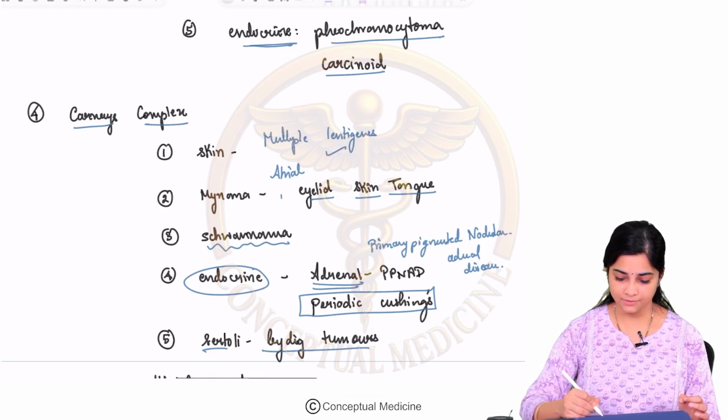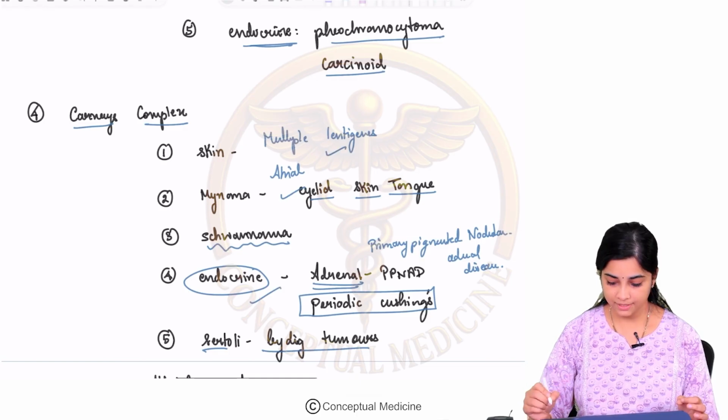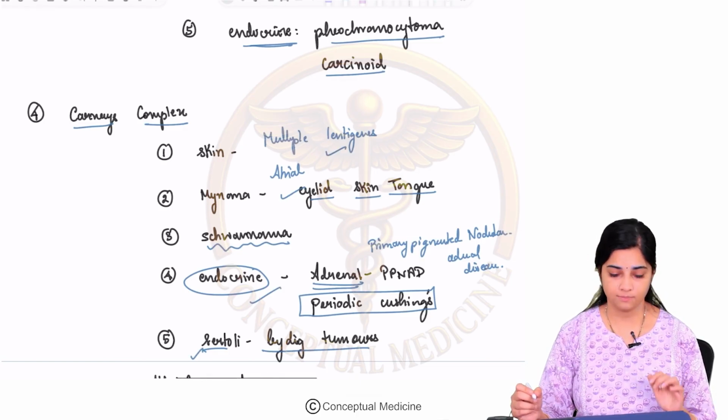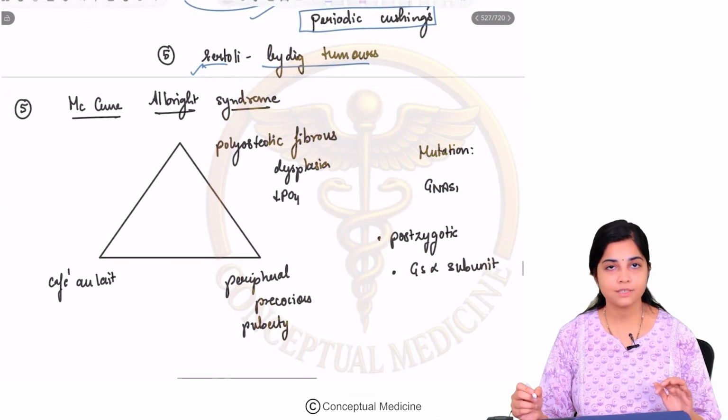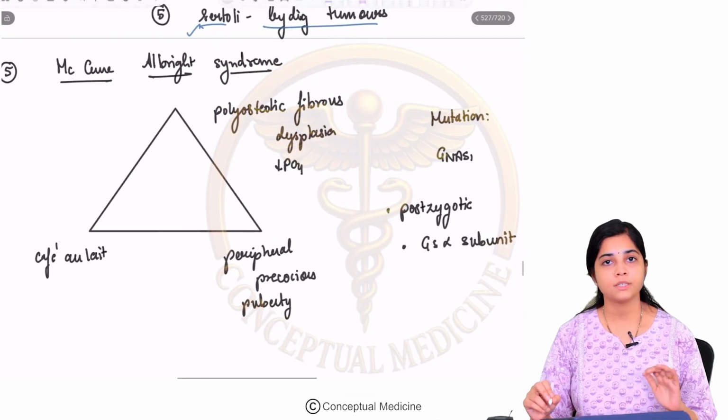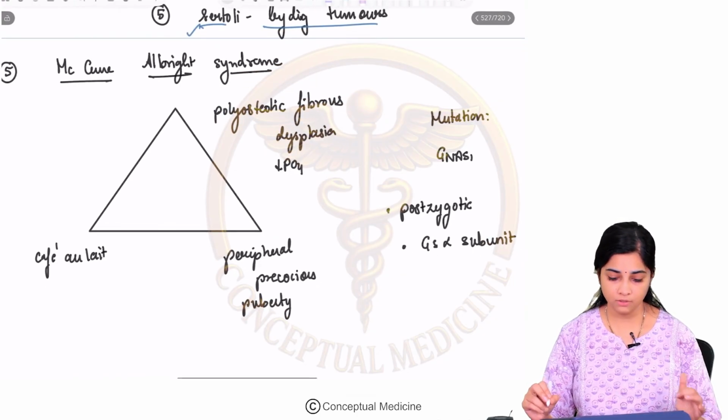So lentigines, atrial myxoma, adrenal PPNAD and Sertoli Leydig cell tumors are features of Carney complex. The last syndrome that we should be learning is McCune Albright syndrome. Okay, so what is the triad of features of McCune Albright syndrome?